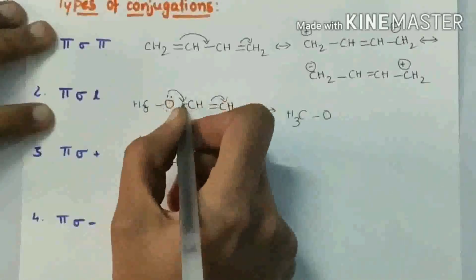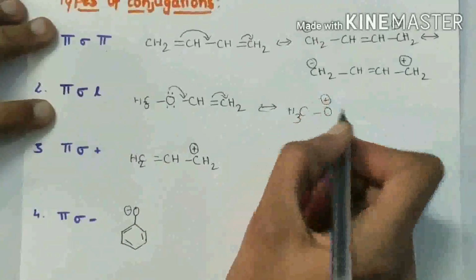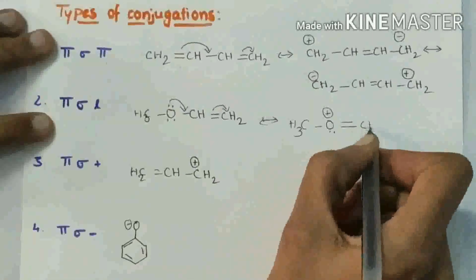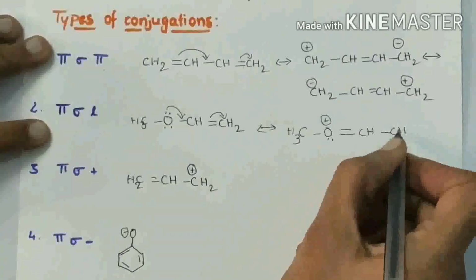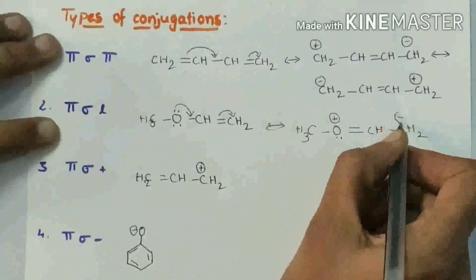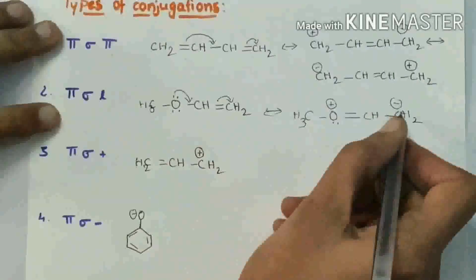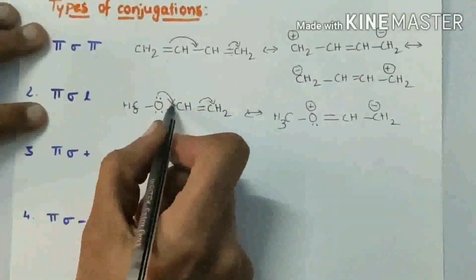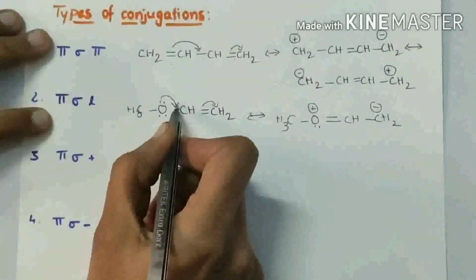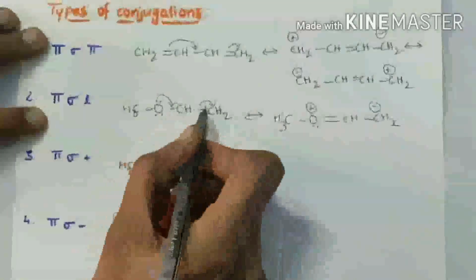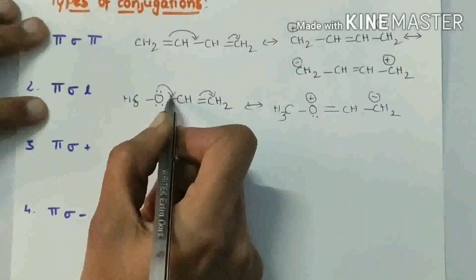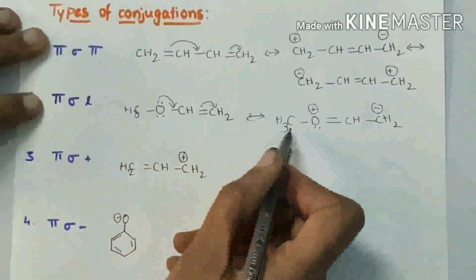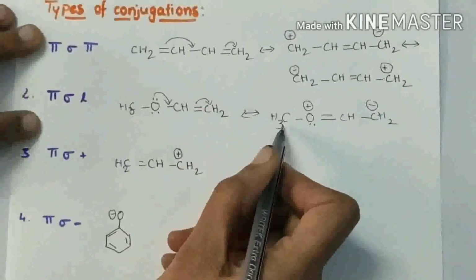CH3O. These electrons are shifted here, so it gets a positive charge. And here, double bond, CH, single bond, CH2. It can acquire a negative charge because pi electrons are shifted here. In this compound, the pi electrons are not shifted towards here, because if they are shifted here, oxygen can violate the octet rule. So only these two structures are possible.